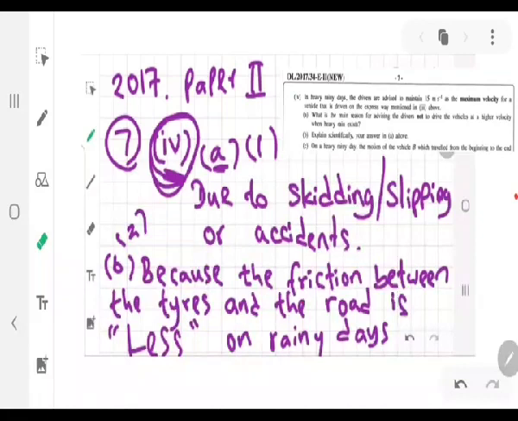Okay, let us go to the 2017 essay paper number 2, question number 7, part 4, A and B. All right. Whenever you see questions like this, you have to read it at least twice. That's a key point.